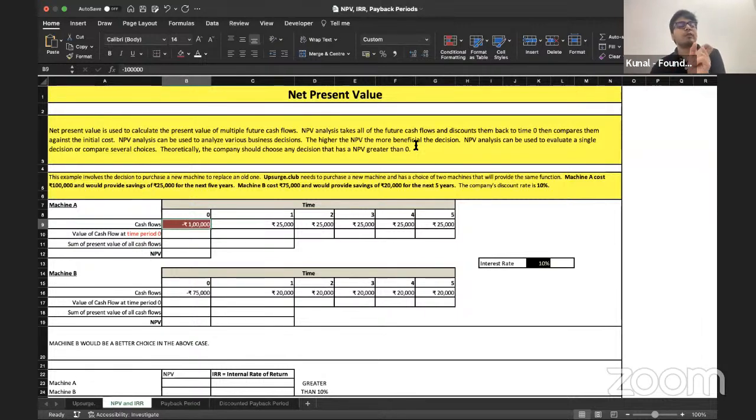The 25,000 rupees which I'm earning tomorrow, or say for example 1 year later, what will be the value of this 25,000 rupees in today's terms? Will it be more or less? It will be less. All right, how much less? How much less?